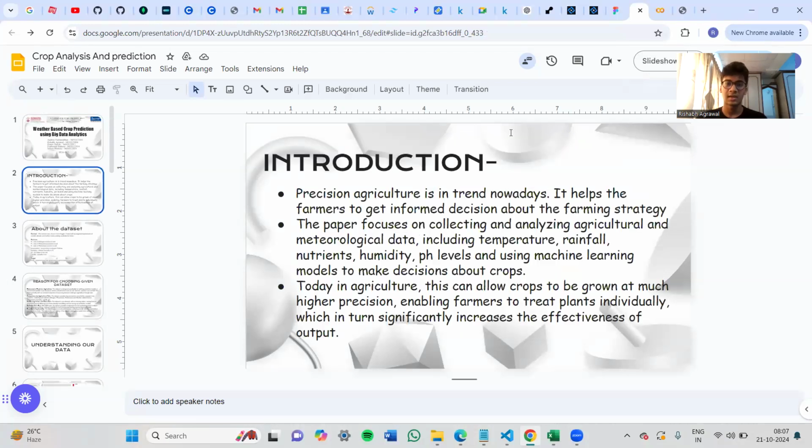Introduction. Precision agriculture is in trend nowadays. It helps the farmers to get informed decisions about the farming strategy. Our paper focuses on collecting and analyzing both agricultural and meteorological data, including temperature, rainfall, nutrients, humidity, pH levels. And we use machine learning models to make the decisions about crops. Today in agriculture, this can allow crops to be grown at a much higher precision, enabling farmers to treat plants individually, which in turn will significantly increase the effectiveness of the output.